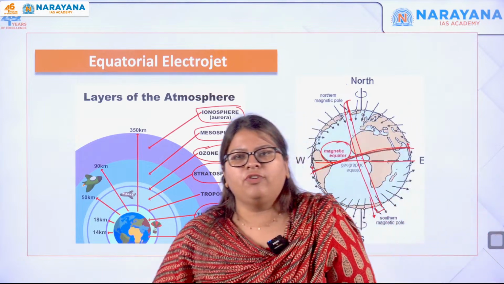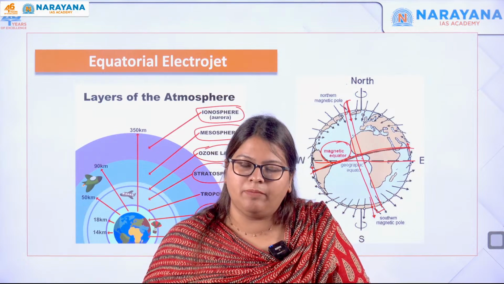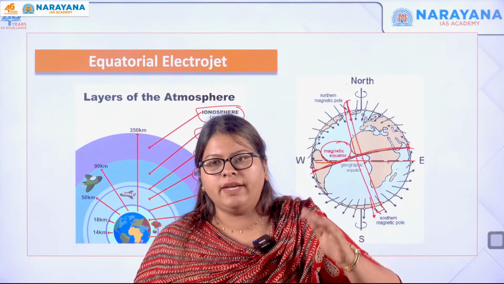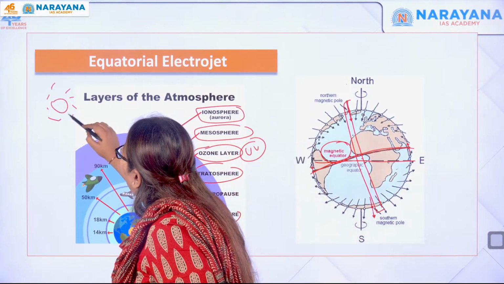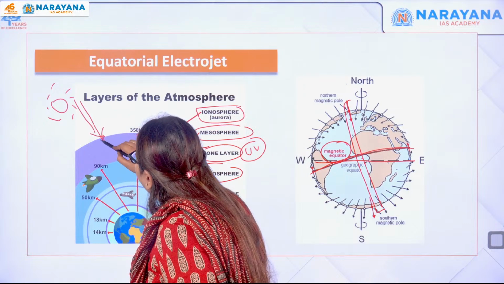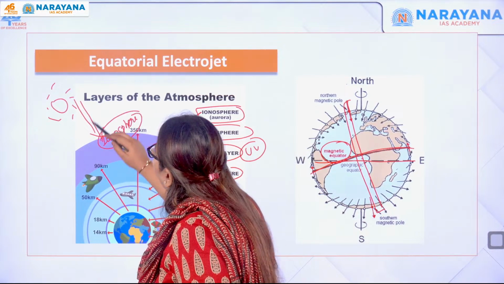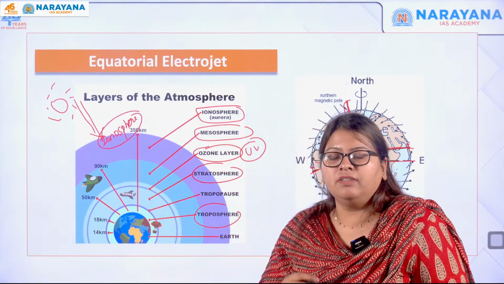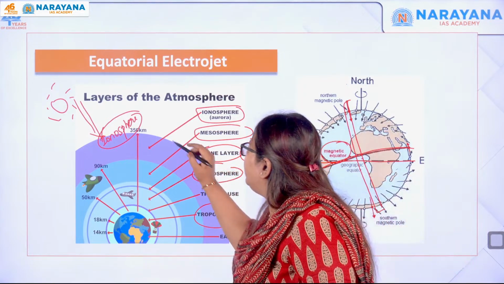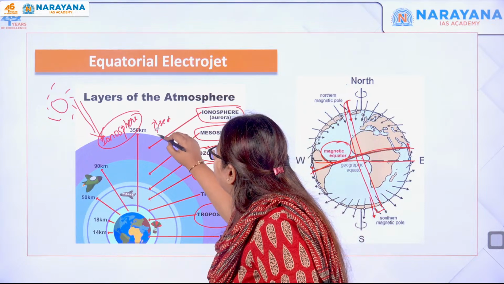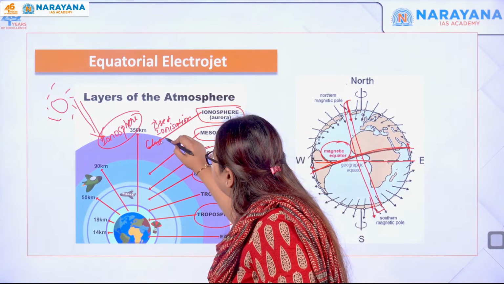This phenomenon happens during the daytime, when the incoming solar radiation comes from the sun. When incoming solar radiation hits the ionosphere, the temperature is already high in the ionosphere, right? So with the incoming radiation, the temperature further increases. There is increased ionization, or increased charged particles.